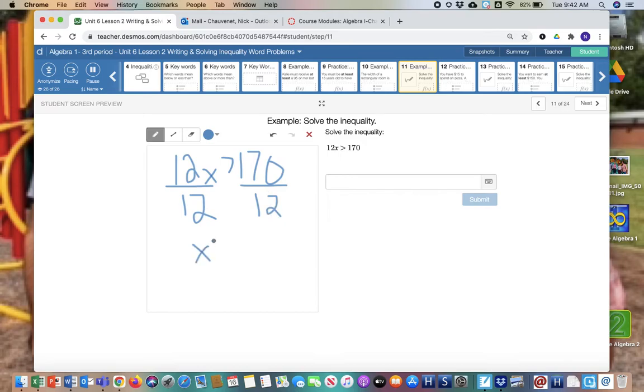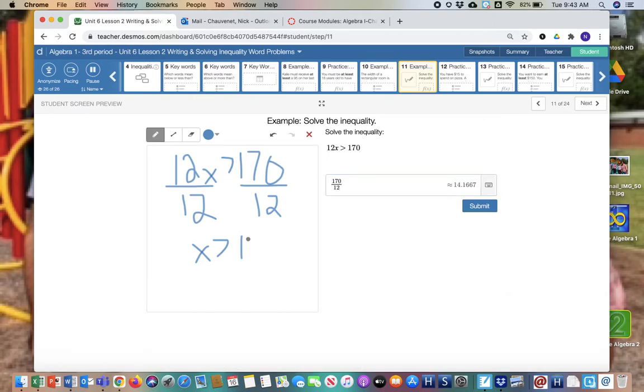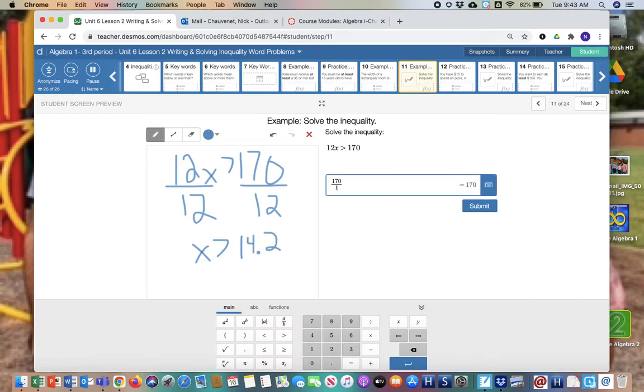So my x is greater than 170 divided by 12. You see 14 point, and I'm going to round that to one decimal, 14.2. So my x is greater than 14.2. And now I'm going to rewrite my answer: x is greater than 14.2.